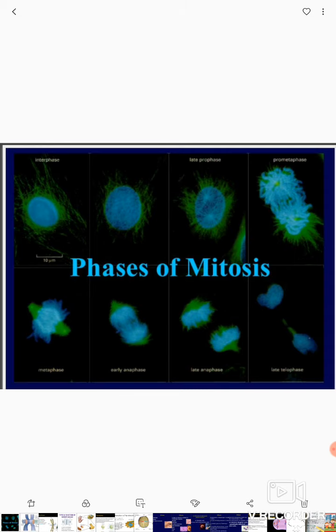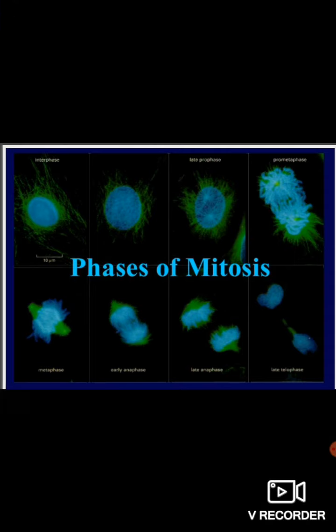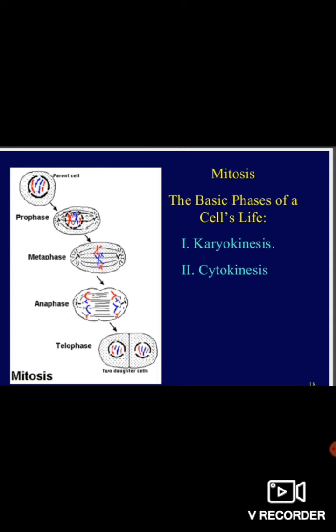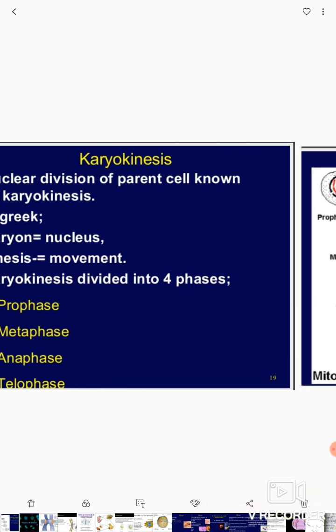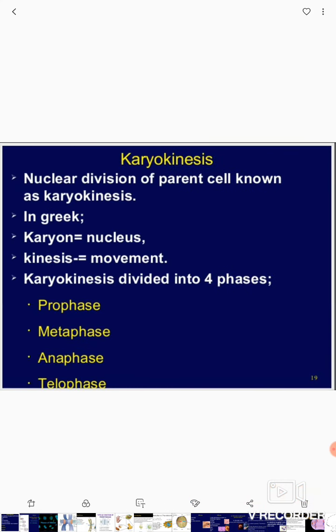Now we will see the phases of mitosis. The basic phases are two: karyokinesis and cytokinesis. What do you mean by karyokinesis and cytokinesis? First we will see karyokinesis.